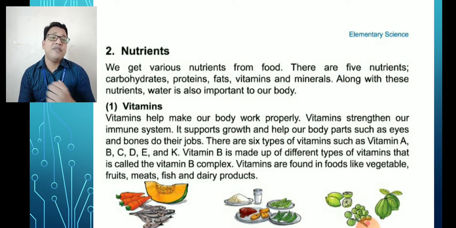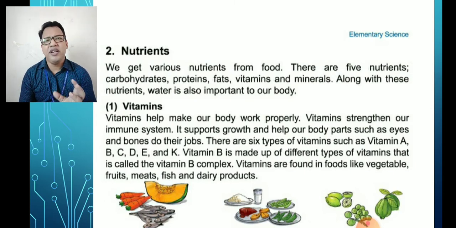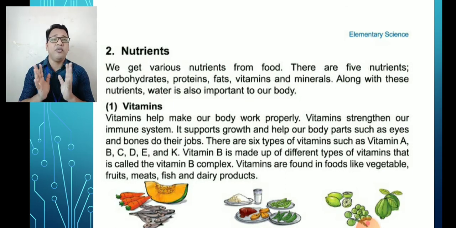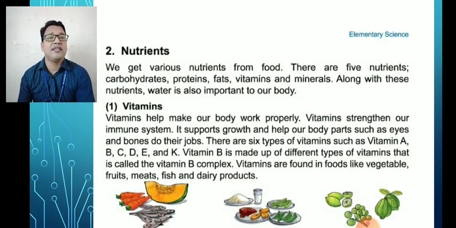Vitamin B is made up of different types of vitamins. That is called vitamin B complex. So different types of vitamin B actually mix and make a new vitamin that is called vitamin B complex. So this may be a short question. What is vitamin B complex?